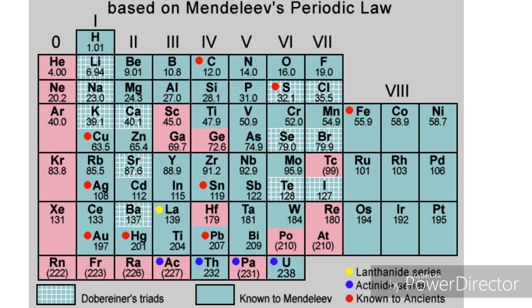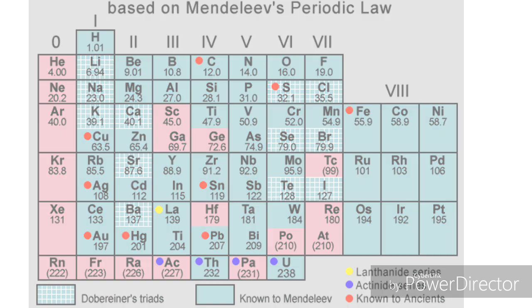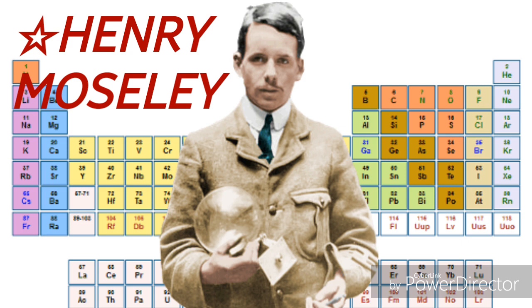And another important limitation is that dissimilar elements were placed together. One example for this is chlorine of group 7A and manganese of group 7B, which were placed together. Chlorine is a non-metal, whereas manganese is a metal. So a non-metal and a metal are placed together. So this is one limitation: dissimilar elements placed together.